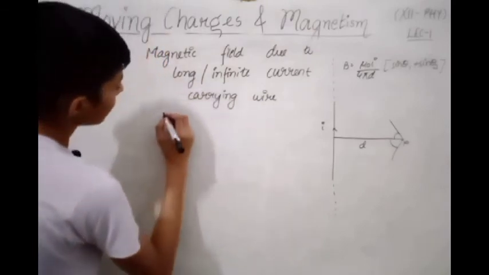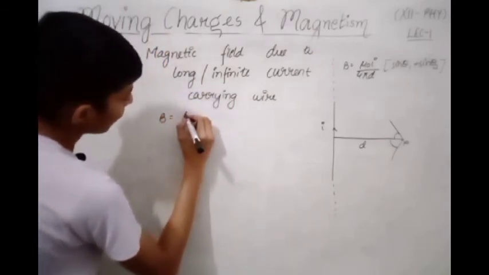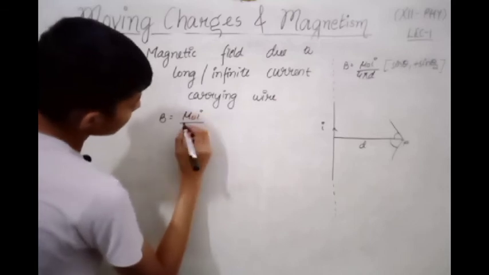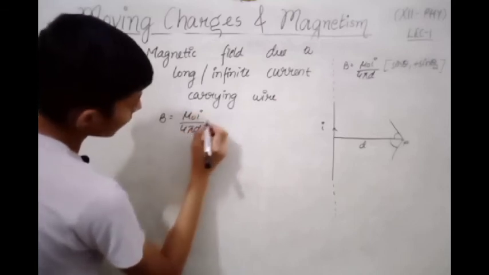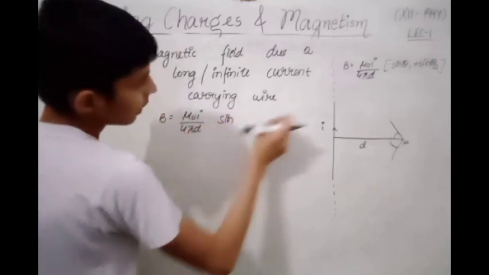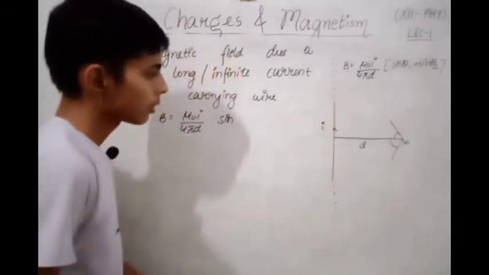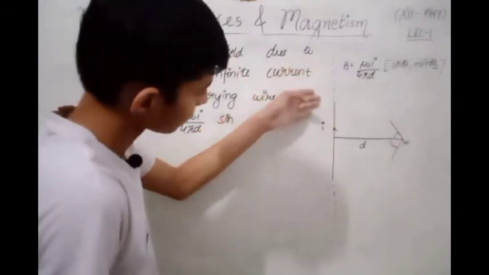So we can say that B equals mu naught I divided by 4 pi d, sin theta 1 will be 90, because this is an infinite wire.